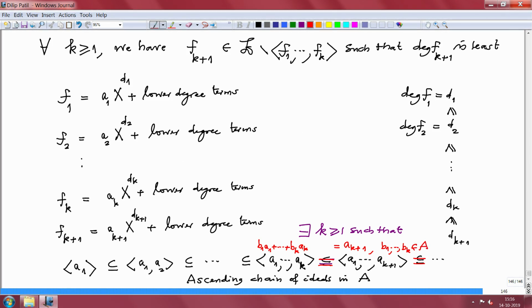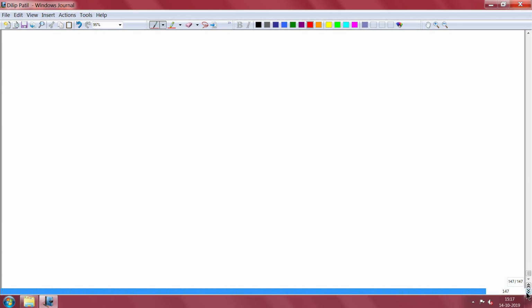This is what happens. Now I will use this B1 to BK and F1 to FK to cancel this term. So how do you do that? Let's go. Now what you do is you multiply F1 by B1. Look at B1 F1 plus ... BK FK. No, I have to supply some power of x.